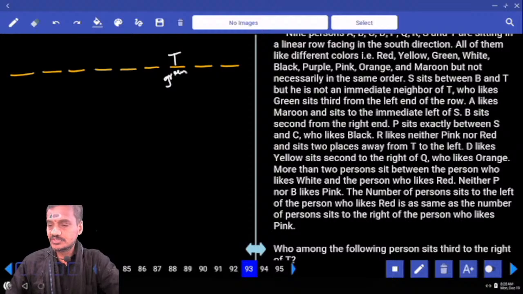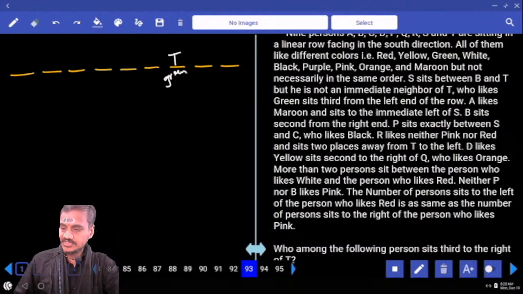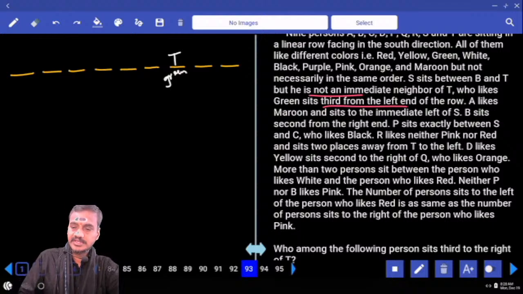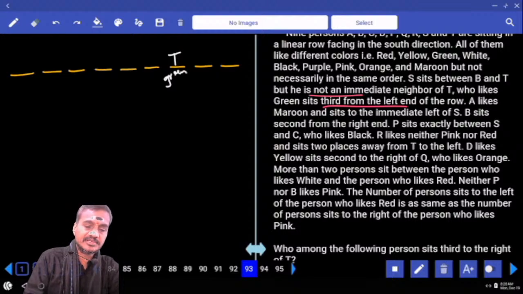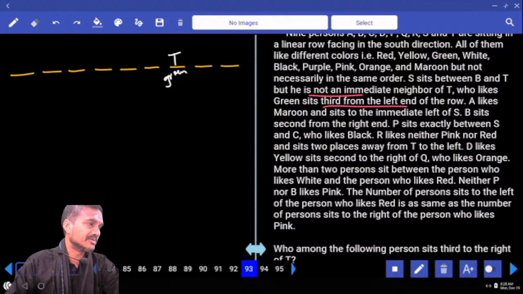And T, who likes green, and where is this T? T, who likes green, sits third from the left hand of the row. S sits between B and T, but is not an immediate neighbor of T. S can be at any one of the remaining places.